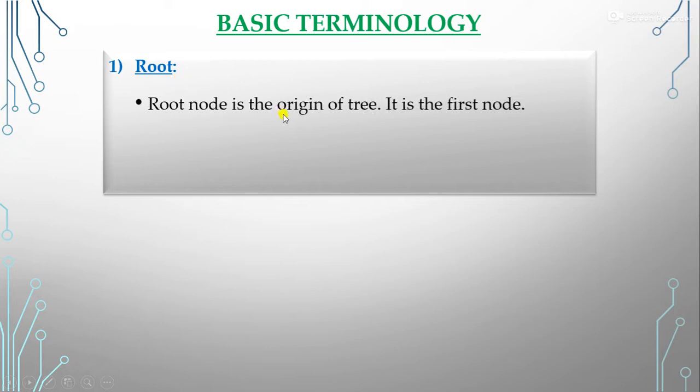So root node is the origin of the tree. We can say that root node is the origin of the tree and it is the first node. Node means the vertex. When we talk about node, we talk about the vertex. So it is the first vertex of the tree from where we start to form the tree, that is root.